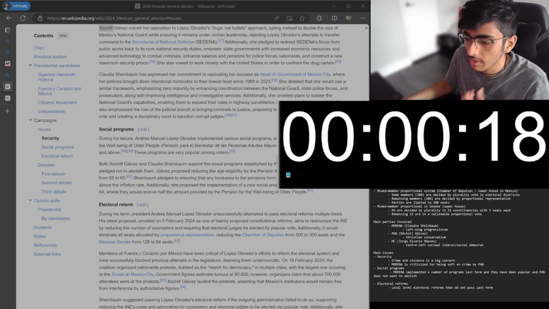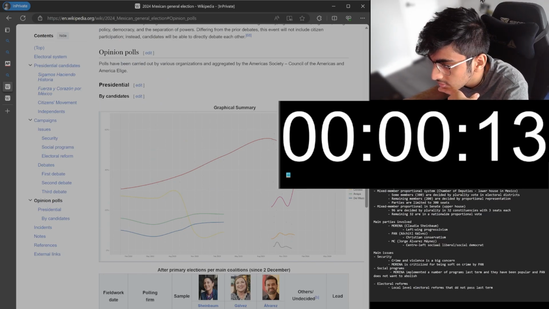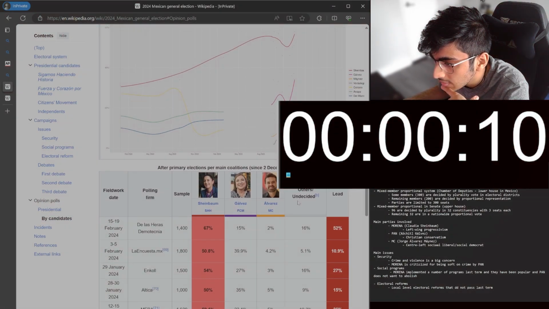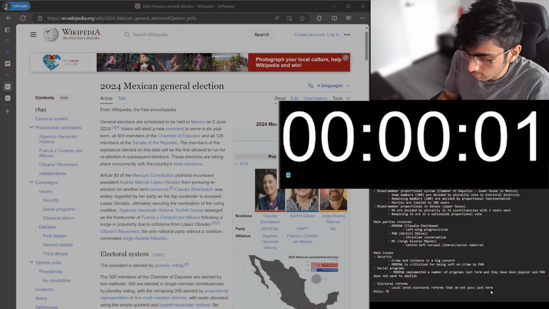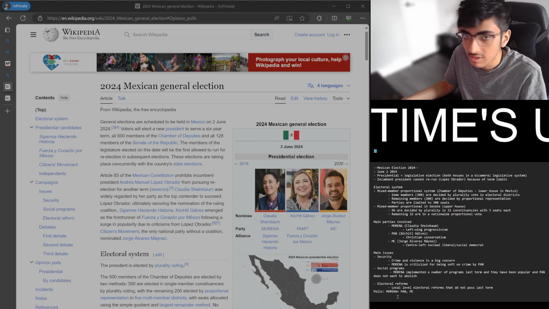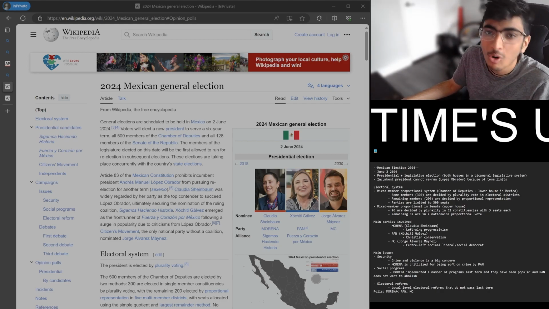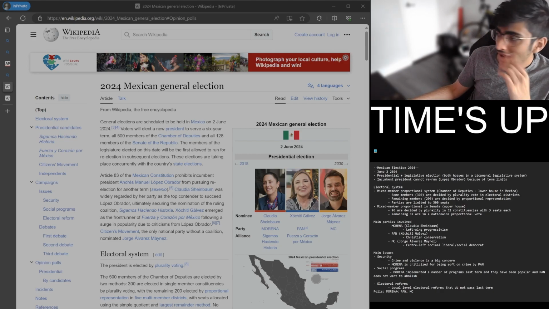Okay, what else do I have? Opinion polls. I just want to do this quickly. Okay, Morena is at the top, it looks like, followed by Galvez, and then Alvarez. So polls: Morena, PAN, MC. That's just the order. Okay, hopefully my time just ran up a few seconds ago, and I wasn't continuing past that, but I have some notes now.